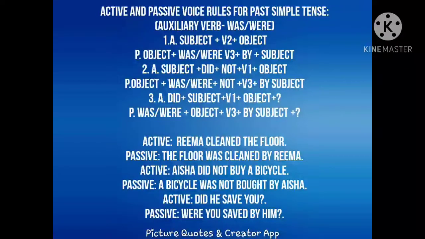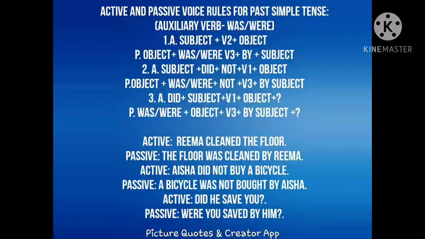And look at the negative sentence. Subject plus did plus not plus V1, not V2, V1 plus object. Look at the sentence. Aisha did not buy a bicycle. So did plus the base form became the past form.